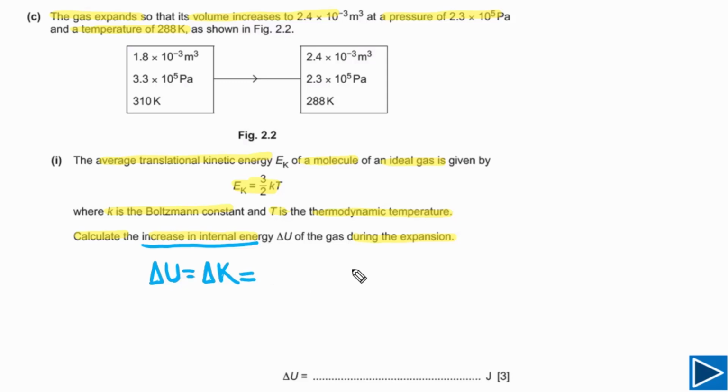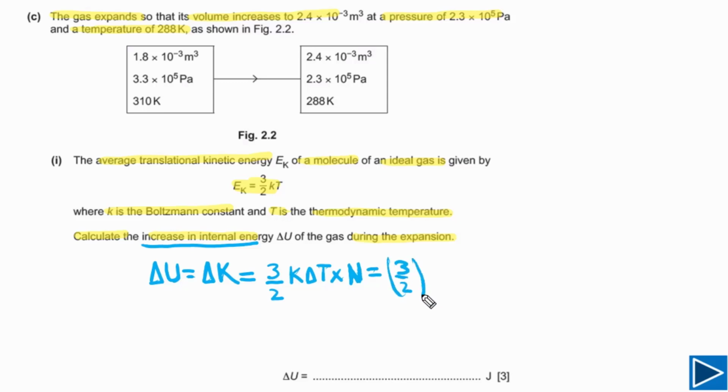In order to calculate the kinetic energy of a molecule, we have this equation: 3/2 k times delta T. This is for one molecule, but in the gas we have n number of molecules, so we need to multiply by n, which we have already calculated in part A. Now we simply plug in values and find the change in internal energy for an ideal gas.